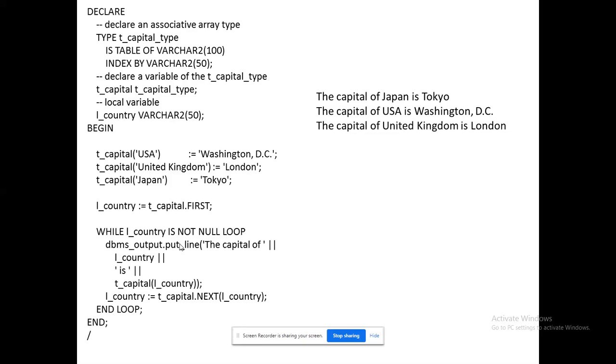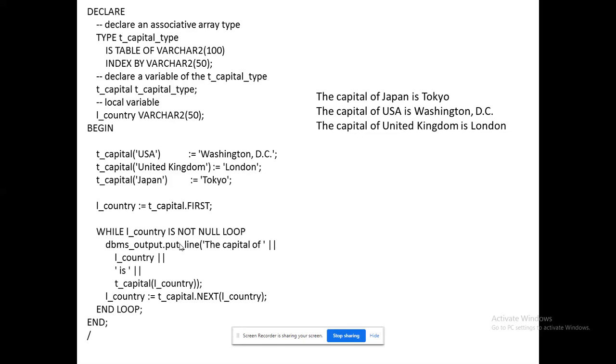So using this associative array, what we did: for a key I have stored a data, I have iterated that complete data, and I have iterated all the keys, and I have displayed all the corresponding data pertaining to the keys. That's all. This is what I have done in this program. First part is the declaration part. There I have declared my associative array. Second part is I am assigning the data for the key. Third part is by using a control structure.